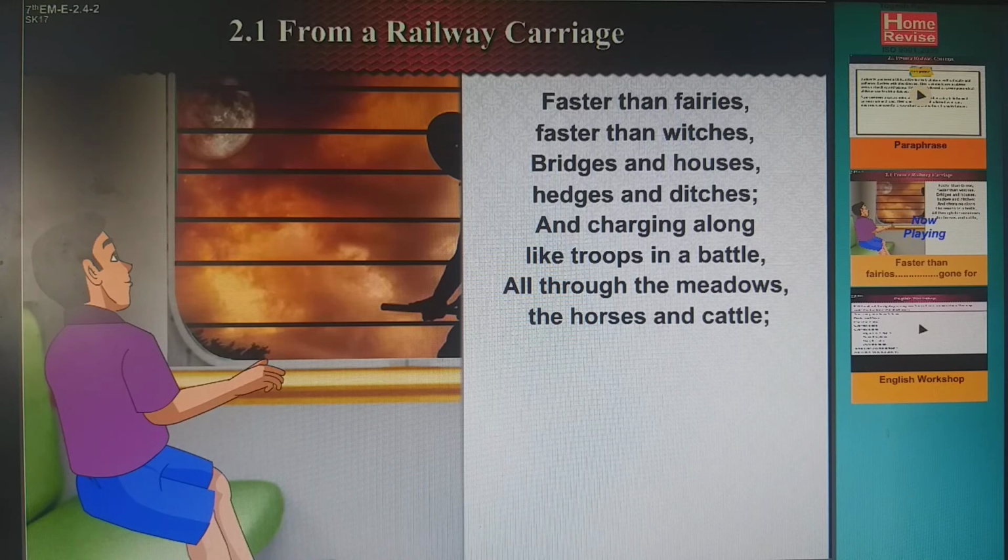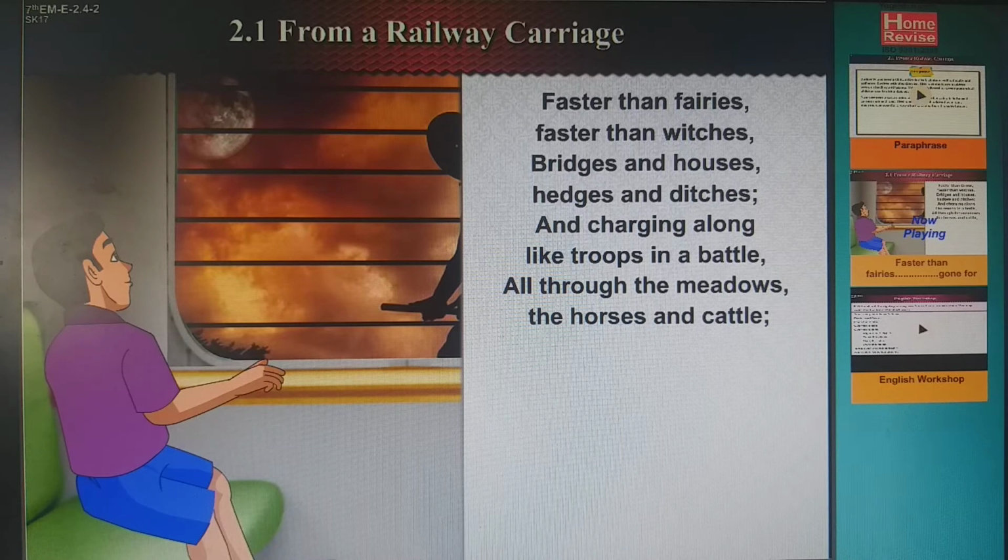We know that when we sit in a train, the train moves. The scene outside the window of the train doesn't move. What is moving? The train is moving. But here the poet describes it in an opposite way. He says that I am sitting by the window in the same place, but the outside view from the window is moving. And how is it moving? Faster than fairies, faster than witches. So these scenes are moving faster than the fairies.